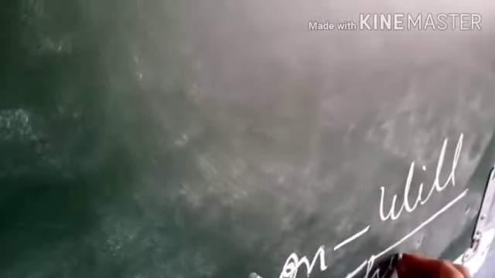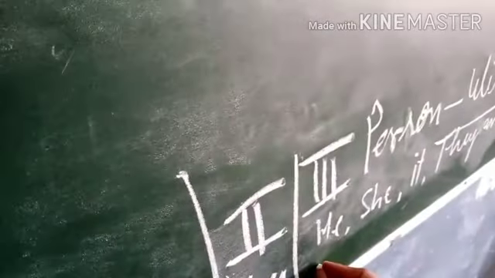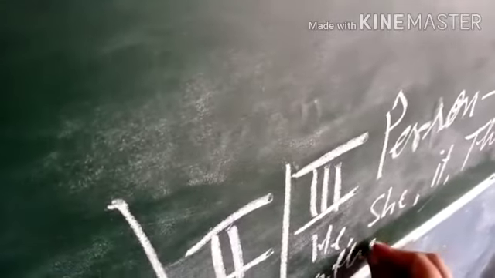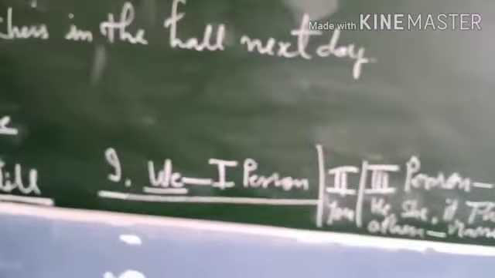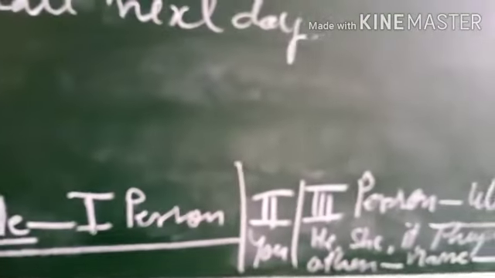And he, she, it, they, and other names may be regarded as third person.